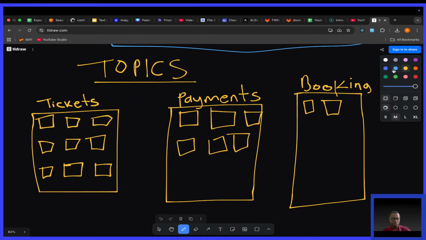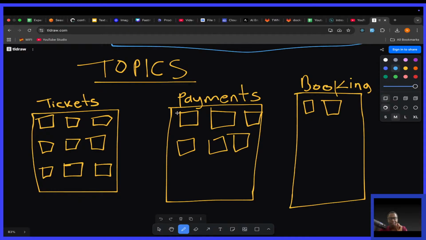For example, if I wanted to add an event to the payment topic, I would only add it here, at the end. I cannot add it here; this is forbidden. This is because events in Kafka are ordered, and they're processed in that specific order.